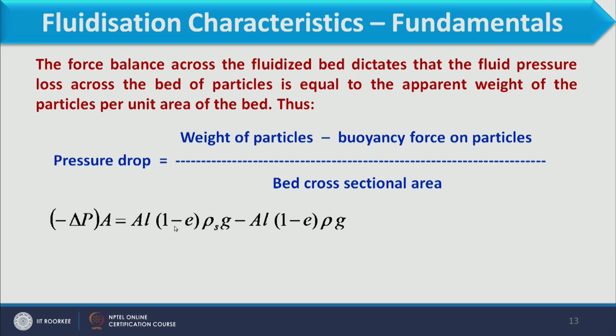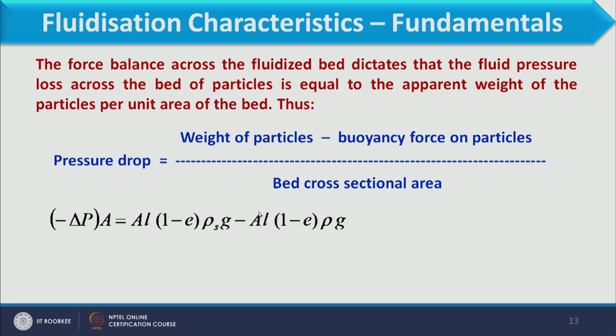1 minus E is the solid fraction. So A L (1 minus E) is the volume of the solid in the bed, and when we multiply this with rho S, it gives the mass of the solid, into g. So that would be the weight of the particles, and similarly we can define the buoyancy force on the particles.